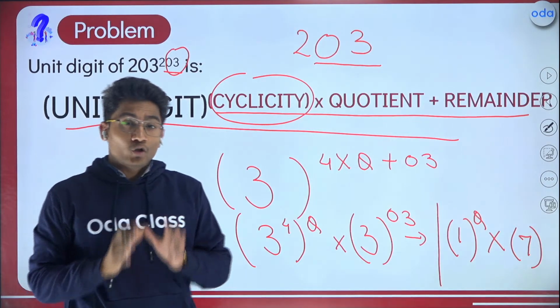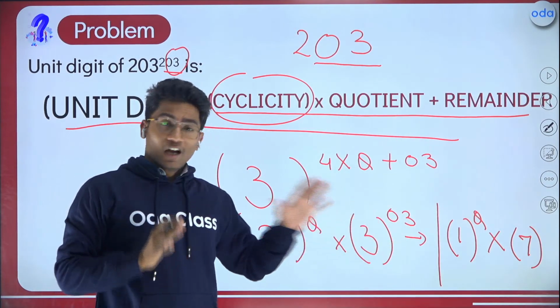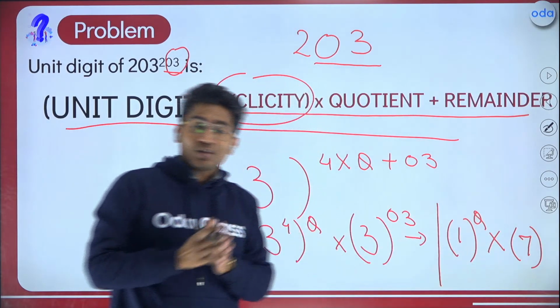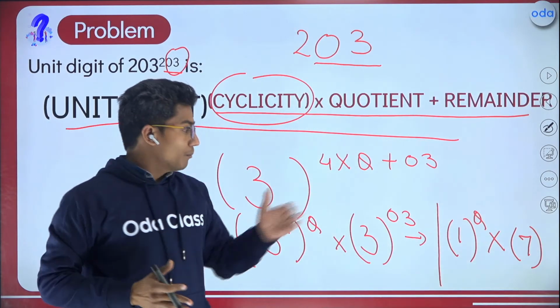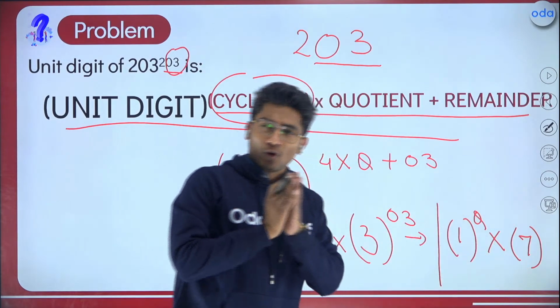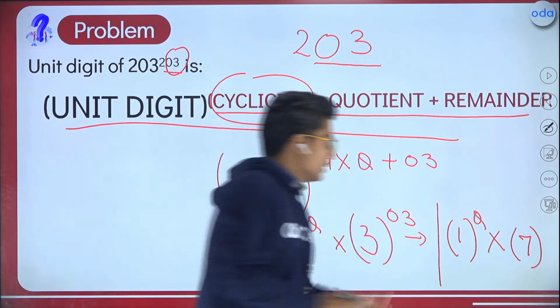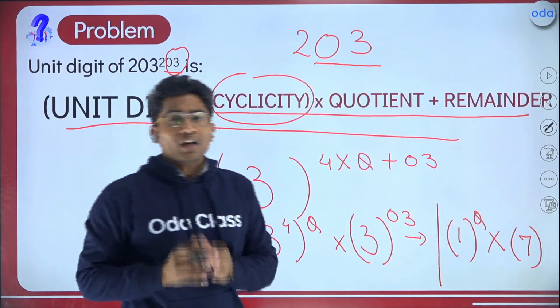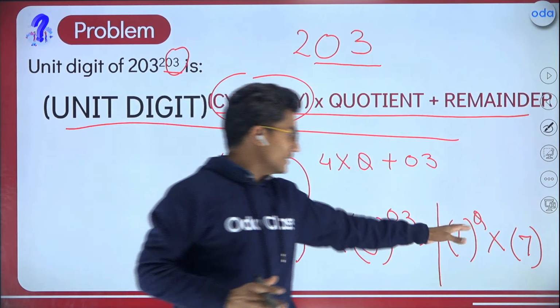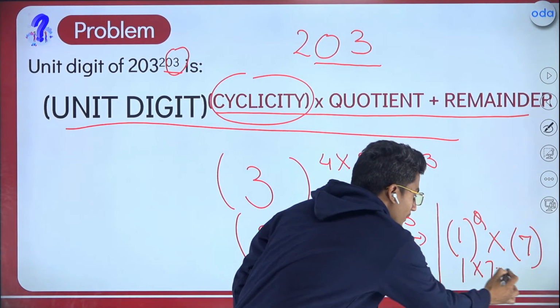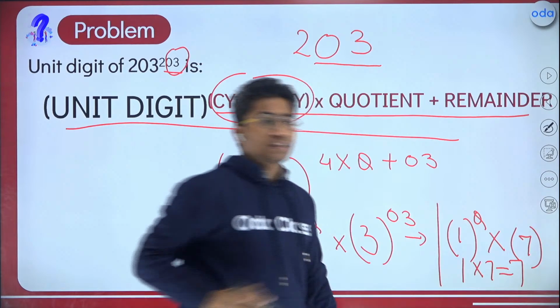We have to write the unit digit only, nothing else. Every time you are solving, you just have to write the unit digit. In case you are getting 2 digits or 3 digits, make sure you write the unit digit and forget about everything else. You just have to focus on that. Now 1 raised to the power q, whatever the number be, will always give the same unit digit. 1 into 7, so my answer will be 7.